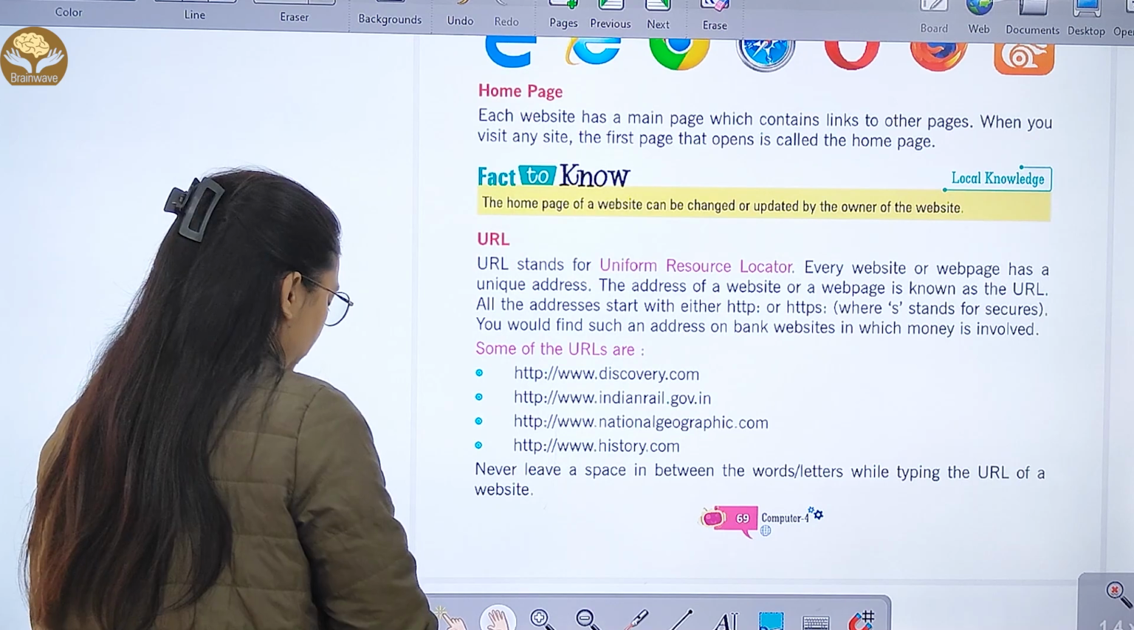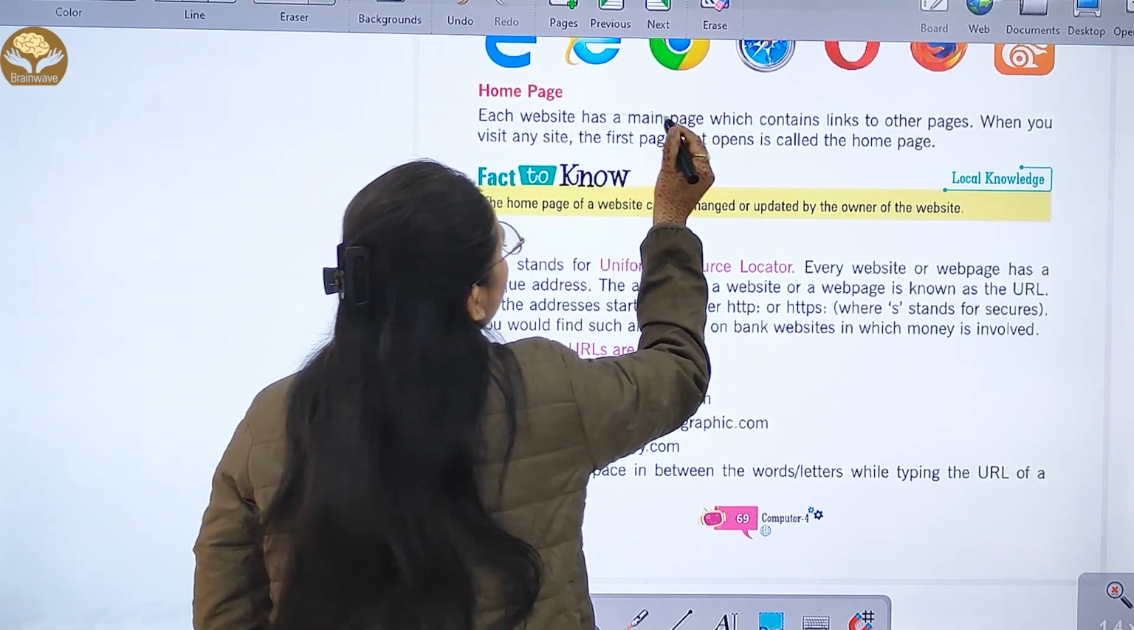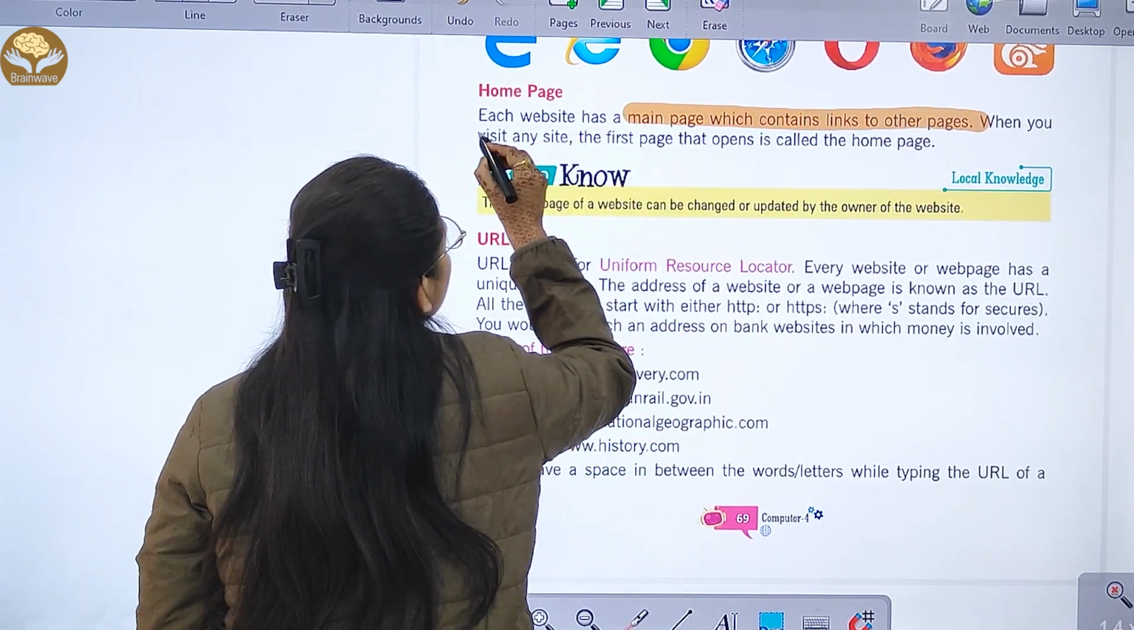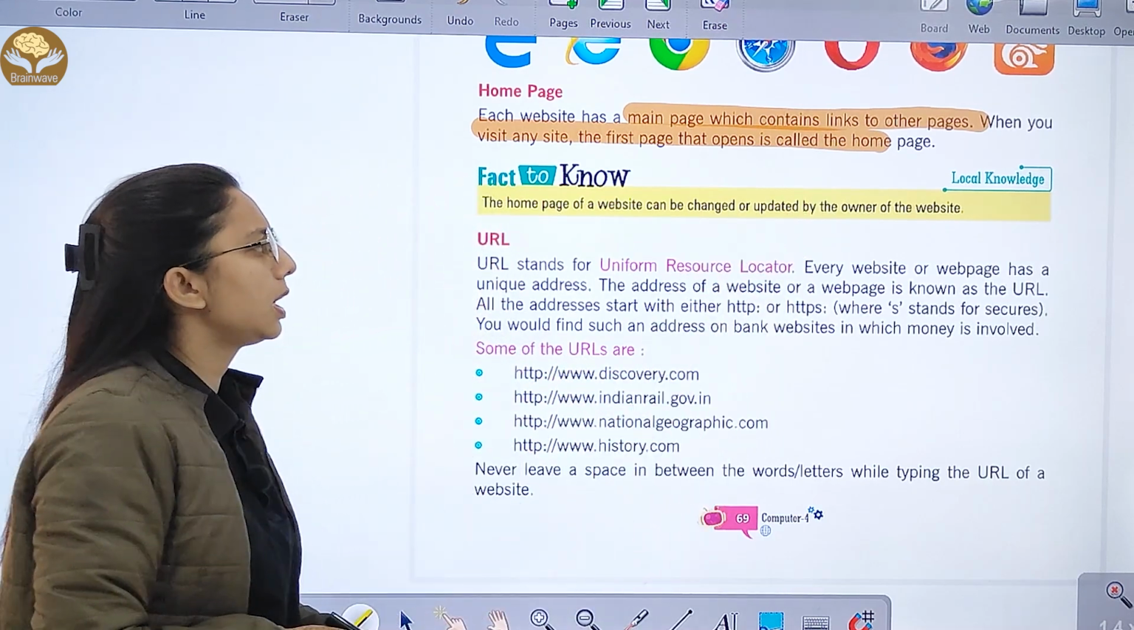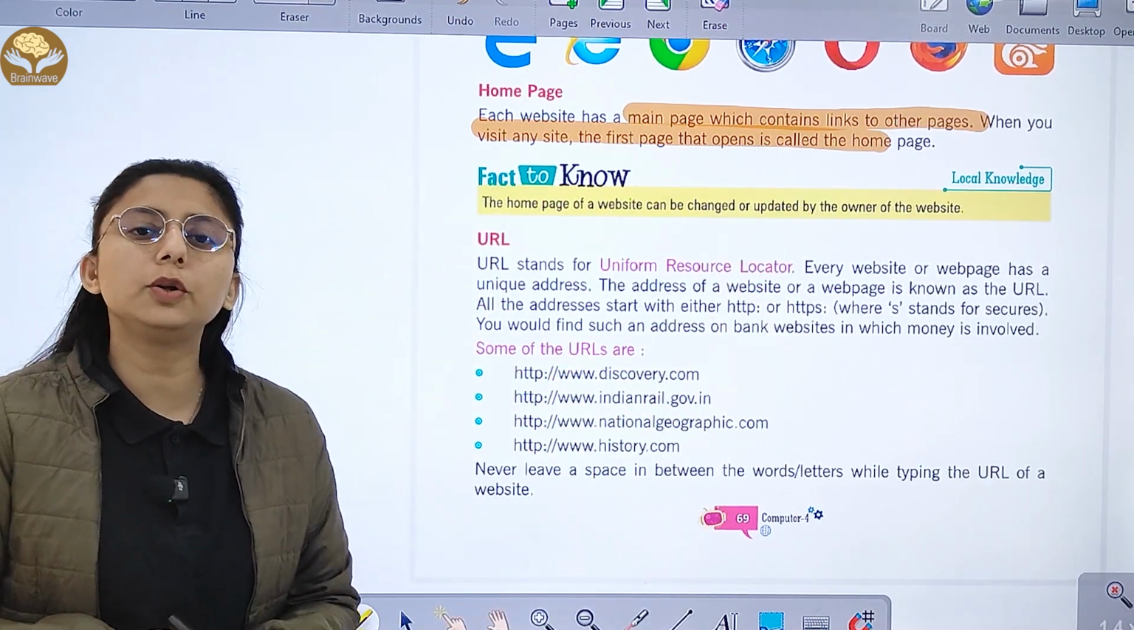Then we have the home page. Each website has a main page which contains links to other pages. When you visit any site, the first page that opens is called the home page.